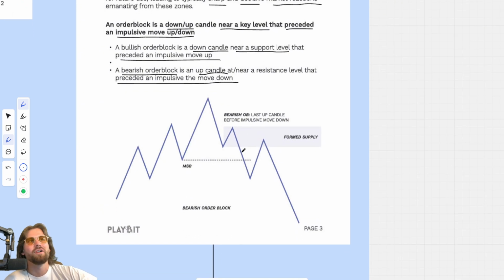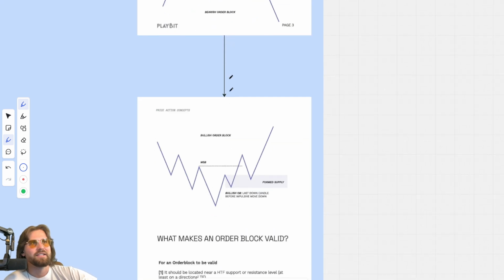And this is what it will look like, right? So you have this bullish structure that keeps taking its highs. Its lows are protected. If the lows are hit, we know there would be a market structure break, right? Because then the trend will be changing to the downside. If this happens, that last up candle, which would be in this zone, before the move down that ended up taking that level, is going to be where we know there's formed supply, and/or defined by bearish order block as the definition. Let's continue.